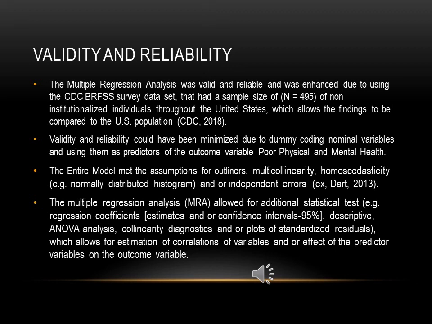The multiple regression analysis MRA allows for additional statistical tests such as regression coefficients, estimates and or confidence intervals at 95%, descriptive tests, ANOVA analysis, collinearity diagnostics, and or plots of standardized residuals, which allows for estimations of correlations of variables and or effect of the predictive variables on the outcome variable.